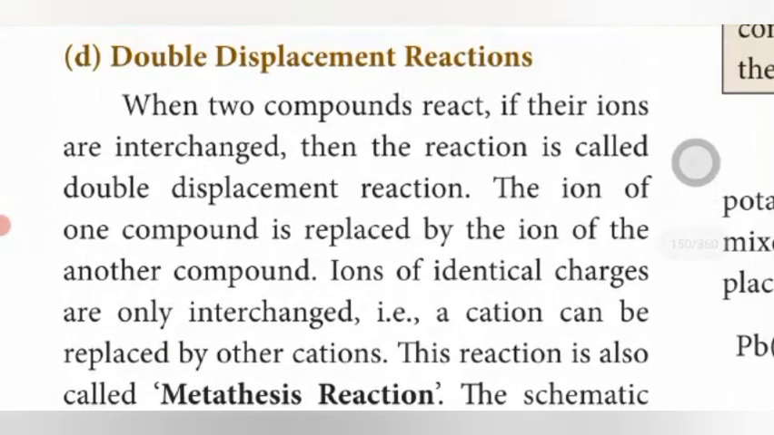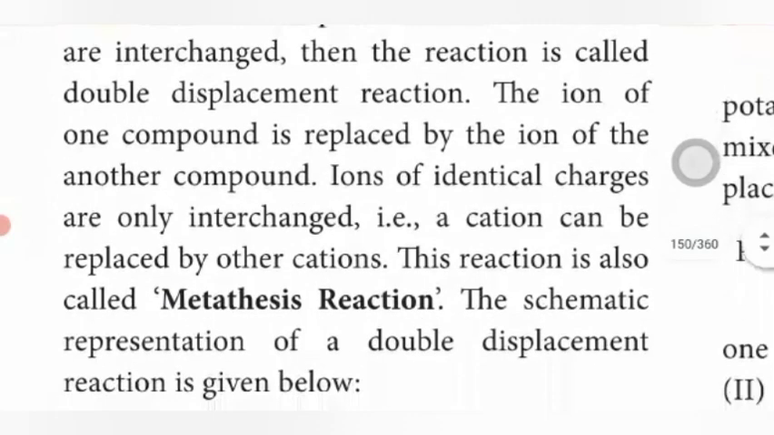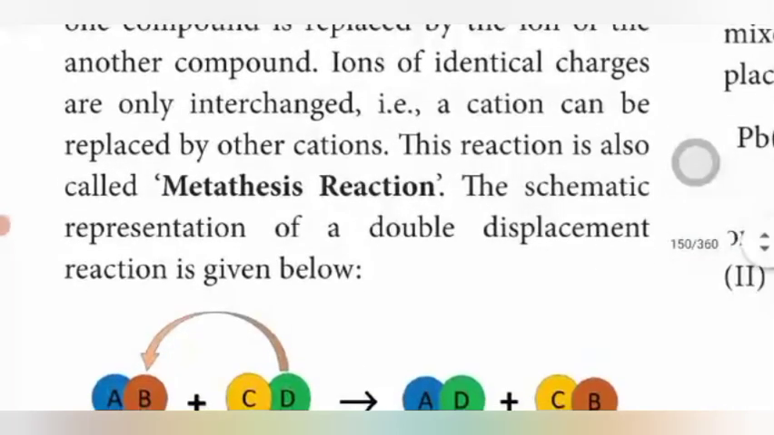What is a double displacement reaction? Ions are interchanged. The ions of compound 1 are replaced by ions of another compound. The ions are interchanged. This reaction is called a double displacement reaction, otherwise known as a metathesis reaction. The cations can be replaced by other cations.